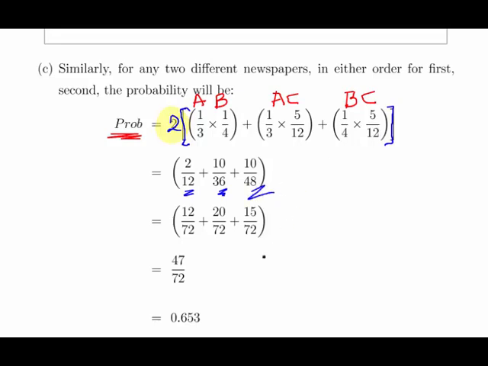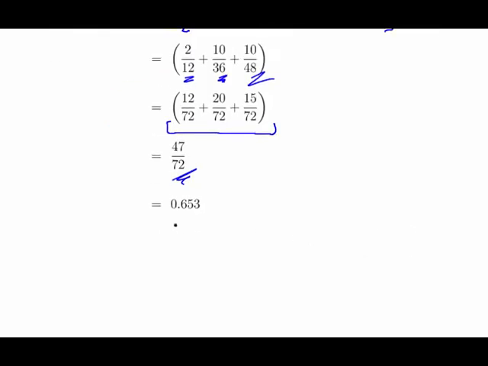That gives us 10 over 48. Working that out, turn it into fractions over 72. We get 12 over 72 plus 20 over 72 plus 15 over 72, and that gives us 47 over 72, which is 0.653, or 65.3% if you prefer.